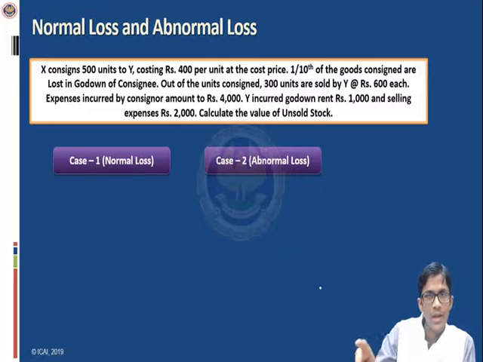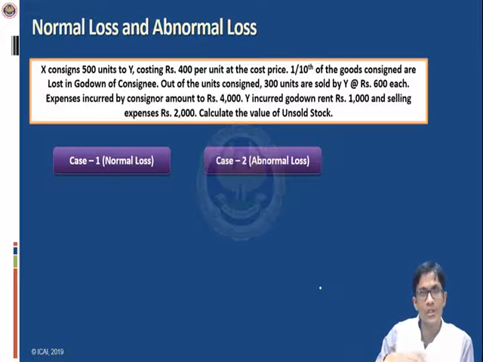It will be shared by lost units as well as good units. Both will share its burden. And therefore, the cost of good units will be lesser because they have to bear lesser burden this time. Okay? So let us understand this further with the help of an example.